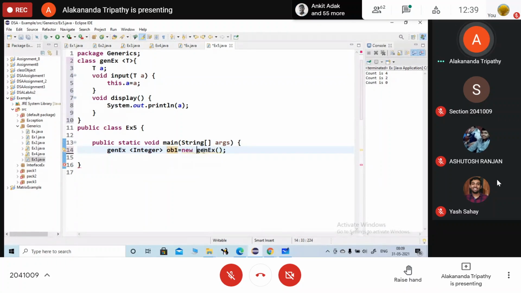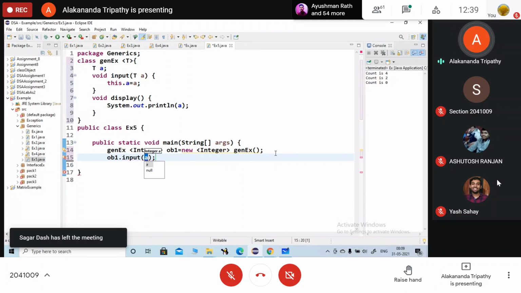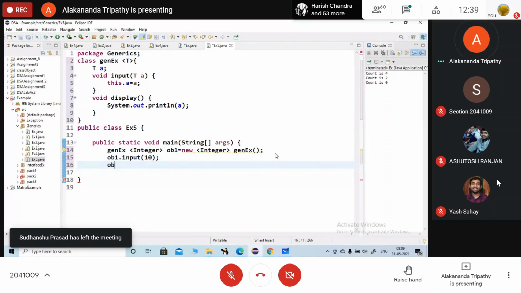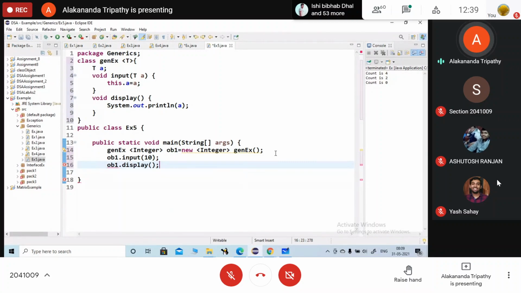in this manner. New Integer. Now ob1 dot input, then next method here is display.